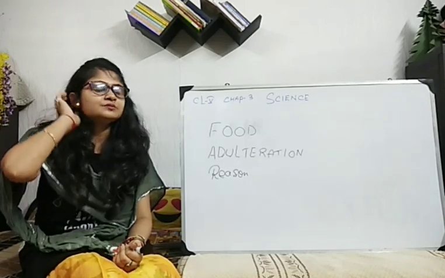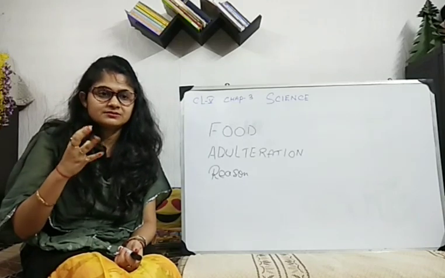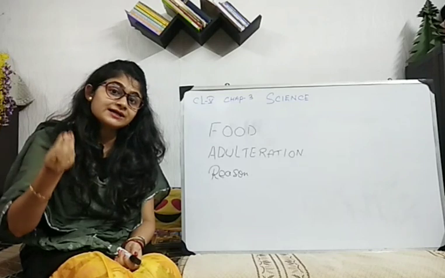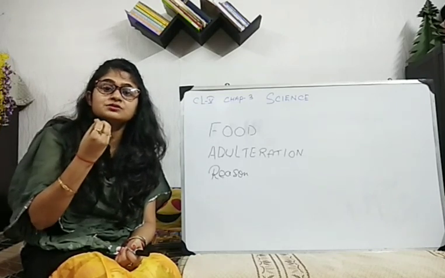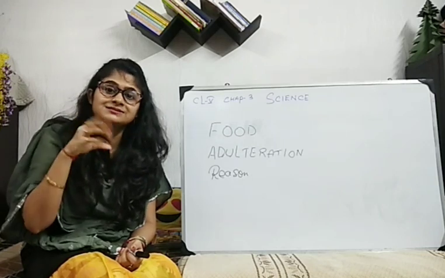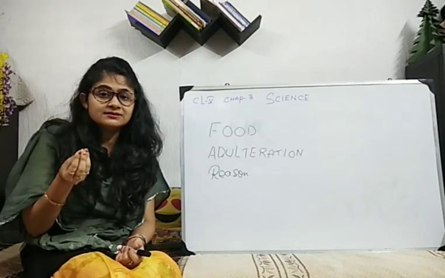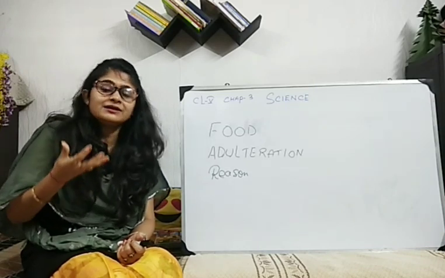Sometimes you purchase rice. When you bring it home and search in that packet, you will find a few stone chips. All these things are mixed with rice. Why? To increase the quantity. To increase that quantity level, they do it.